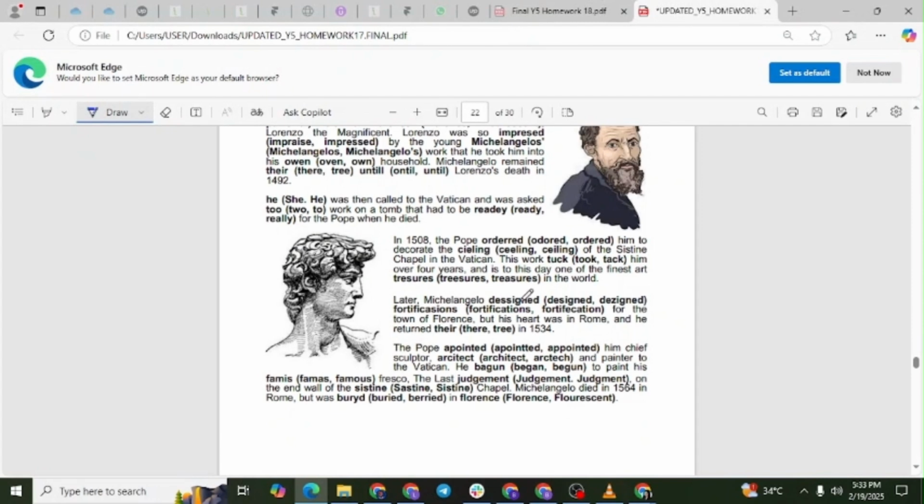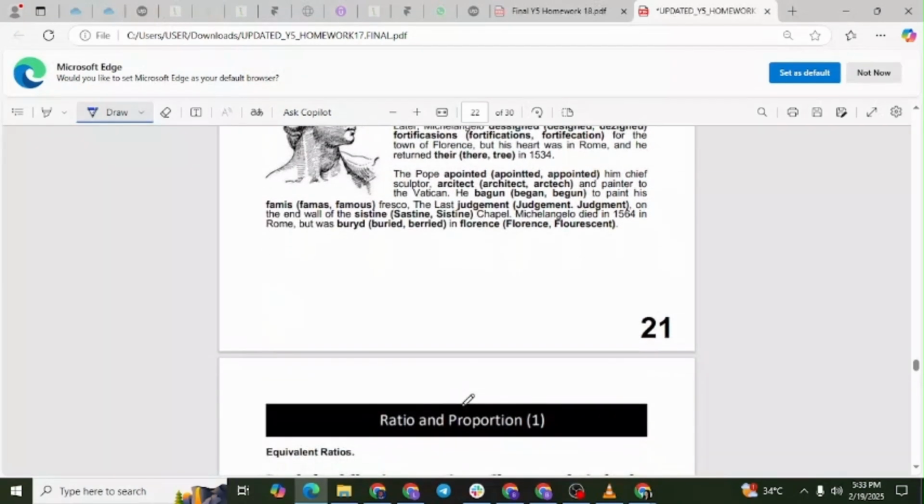Later, Michelangelo designed fortifications for the town of Florence, but his heart was in Rome, and he returned there in 1534. The Pope appointed him chief sculptor, architect, and painter to the Vatican. He began to paint his famous fresco, The Last Judgment, on the end wall of the Sistine Chapel. Michelangelo died in 1564 in Rome, but was buried in Florence.